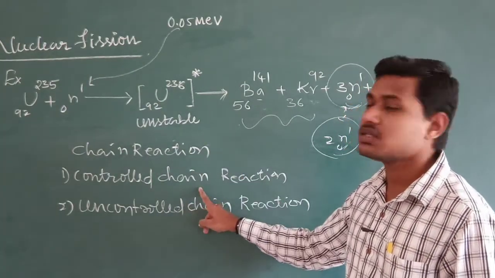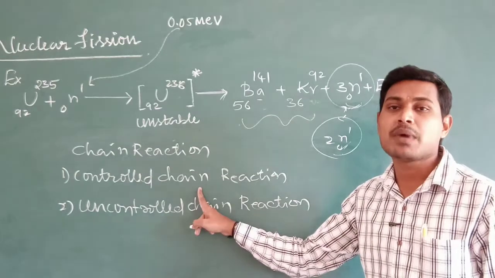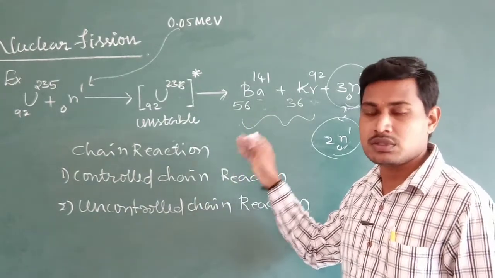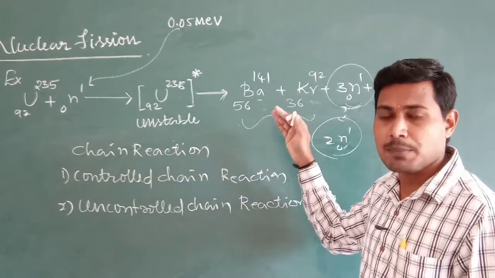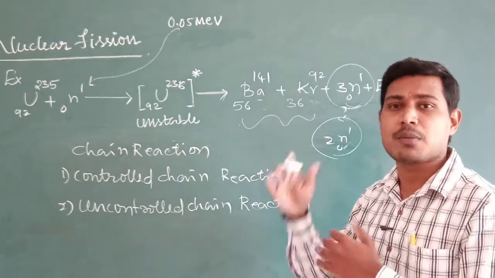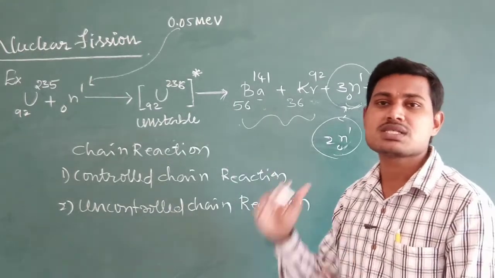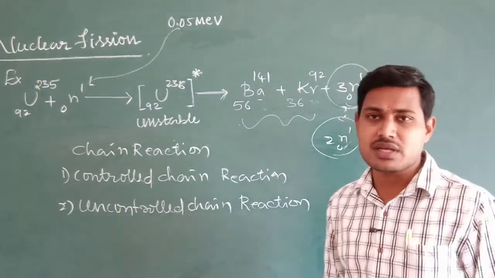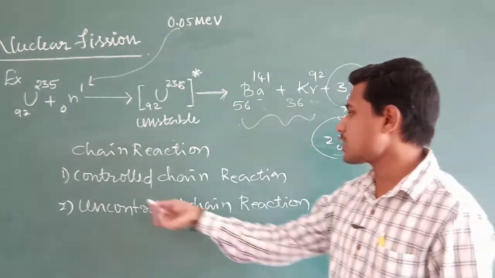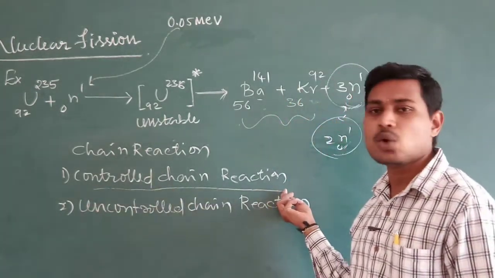So whenever the unstable element undergoes fission by producing neutrons, the number of neutrons is produced up to a certain extent. It means the number of fissions can be carried up to a certain extent to produce a certain level of neutrons, and after that the number of neutrons in the fission is made constant. Such a reaction is called what? Controlled chain reaction.